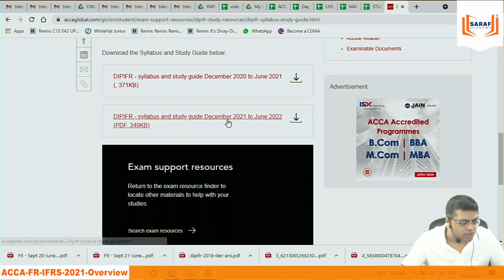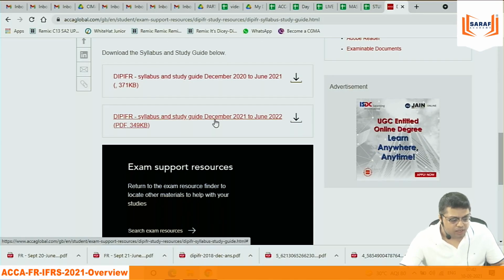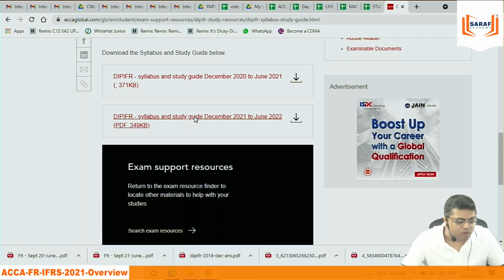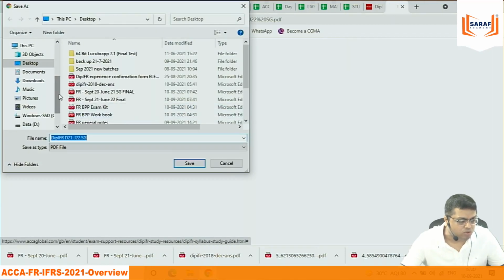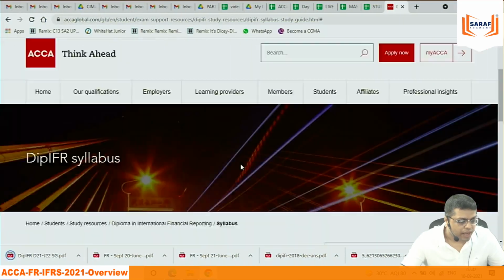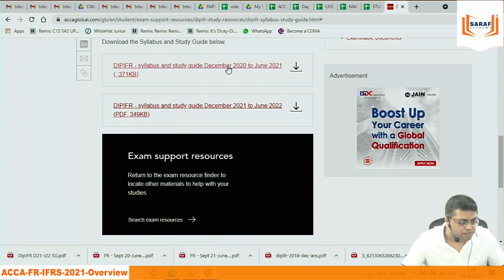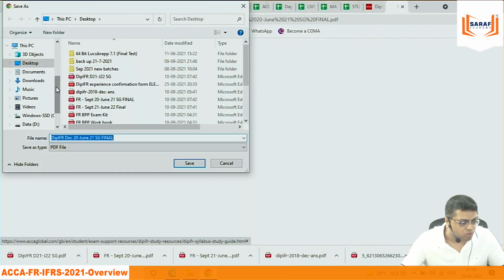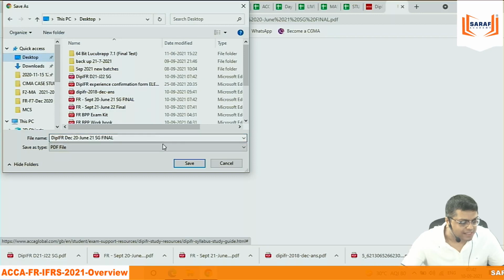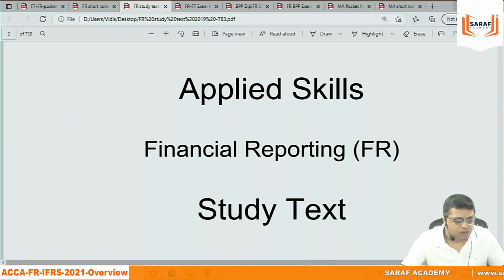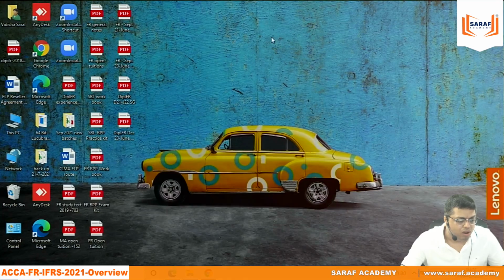Again there are two things. One is for December 2021, which is the next exam, and June 2022 exam. I have downloaded this also. And one is the old syllabus. That also I am downloading. So for both the ACCA normal course and the IFRS course, I have downloaded all the syllabuses.